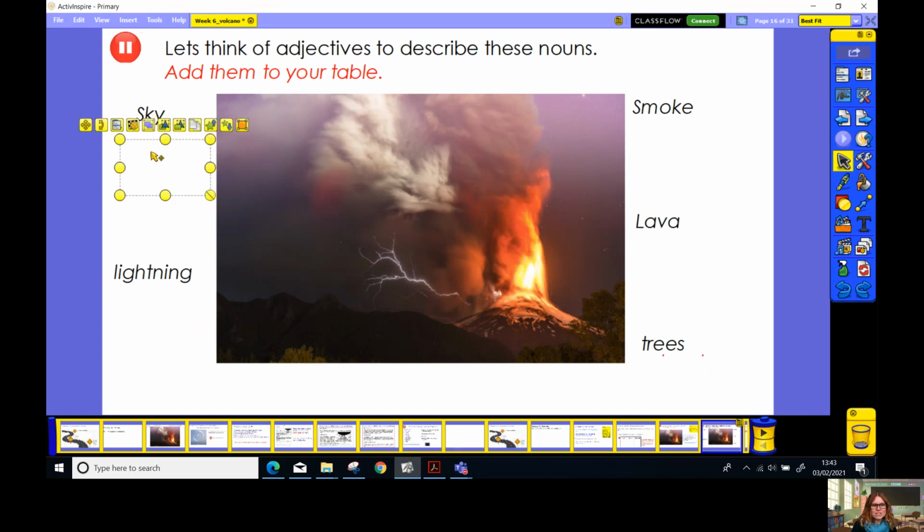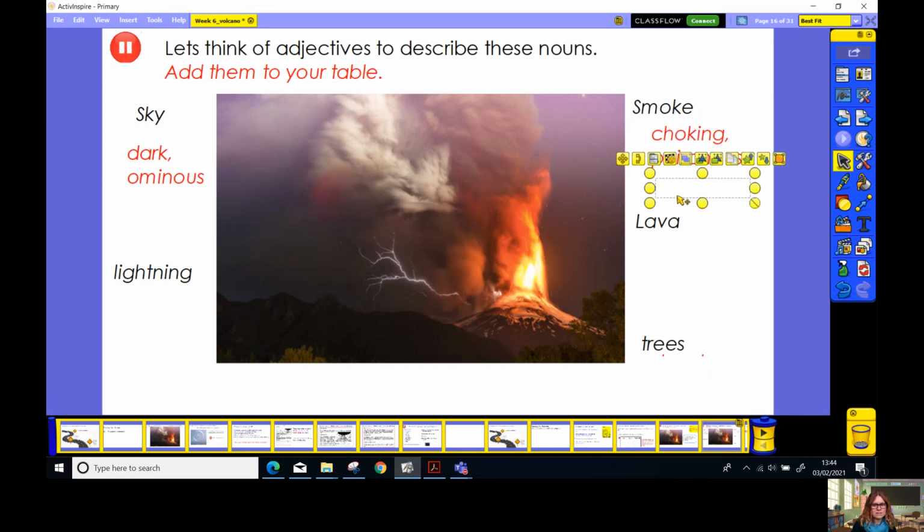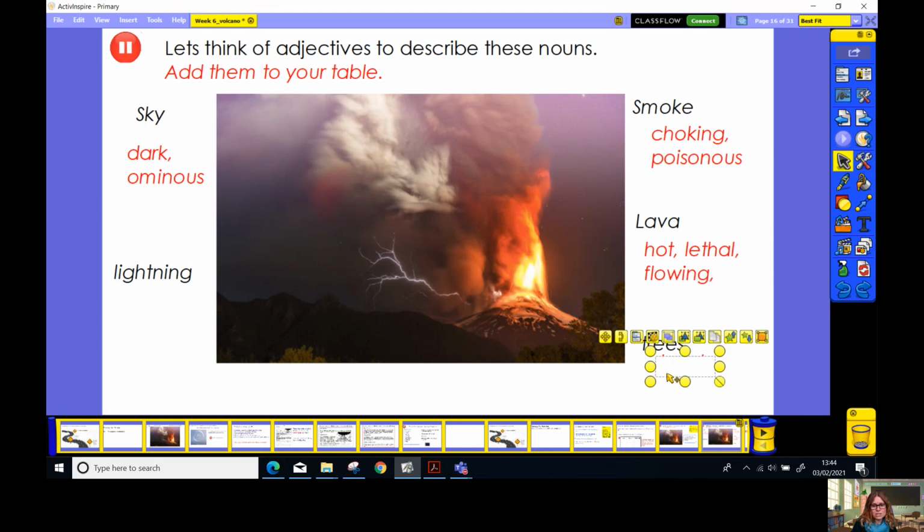Okay, well done. So for sky, you might have got something like, for example, dark, ominous, meaning it's dangerous. Maybe for the smoke that's billowing out of the volcano, you got choking and poisonous. Maybe for the lava that's spilling out of the top of the crater, you have got hot, lethal, flowing. Maybe for the tree that's standing at the front of the picture, you've got lonely. And maybe the lightning that you can see flashing across the sky is vivid, flashing and forked.